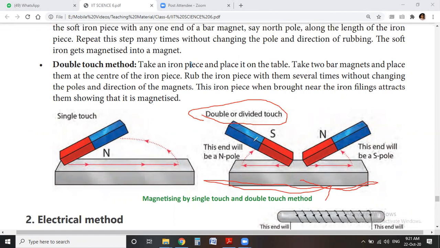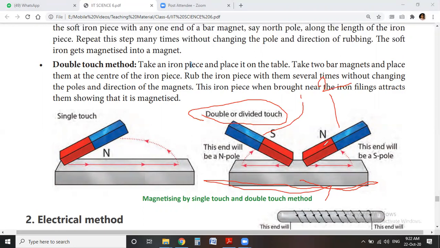Okay, and take two bar magnets, one and two, and we put both the pieces onto the table in this way.